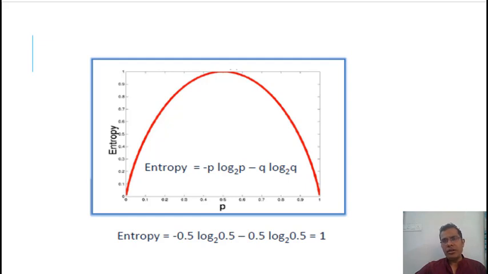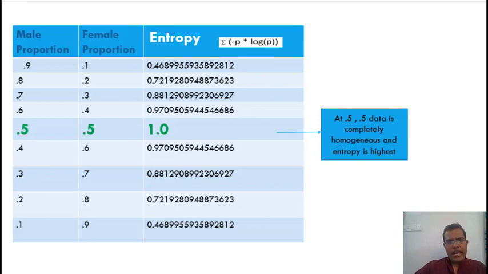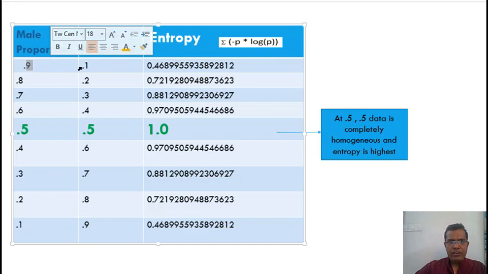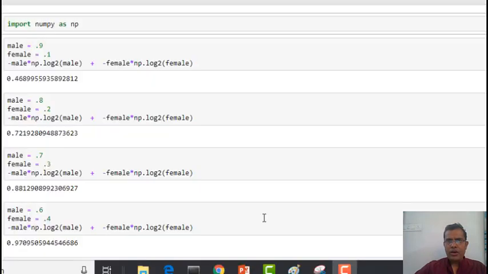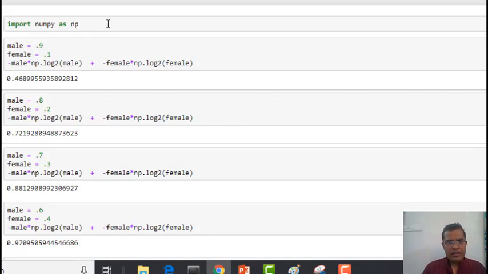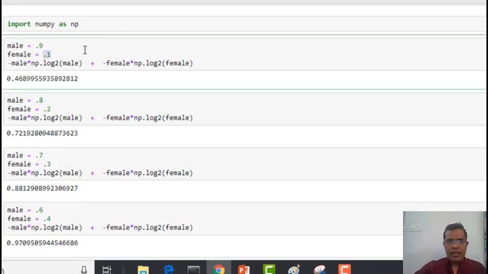Let's try understanding it by this example. I've taken an example with male proportion and female proportion, and then I'm calculating the entropy, summation of minus P into log base 2 of P. When your male proportion is 0.9, female would be 0.1, and if I calculate the entropy, it would be something like this. I have already done the calculation over here with import numpy as np. If 90% is male, then 10% is female, because they should add up to 1. So your entropy is 0.468.